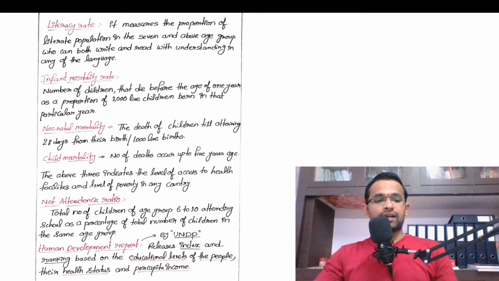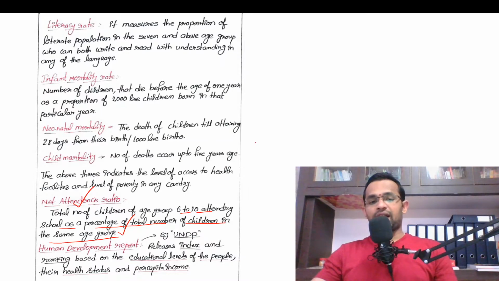So net attendance ratio. What is the meaning of net attendance ratio? Total number of children of age group 6 to 10 attending school as a percentage of total number of children in the same age group.